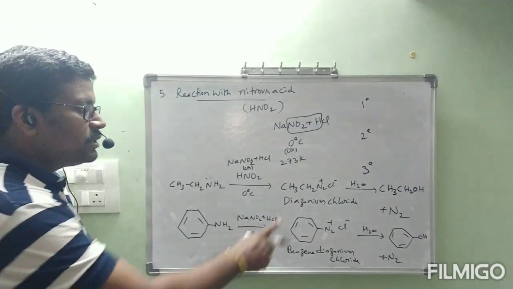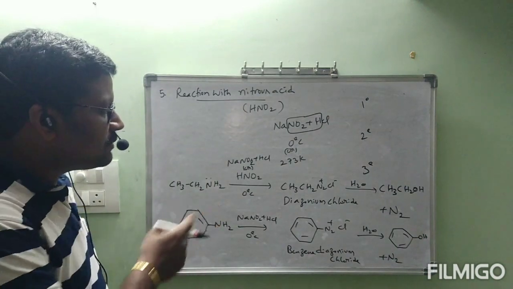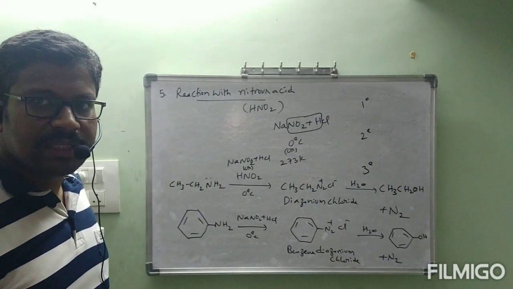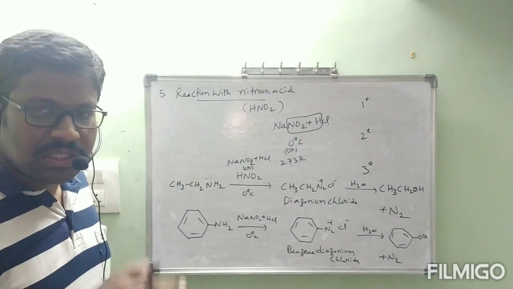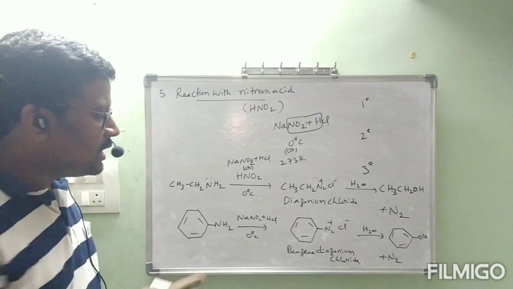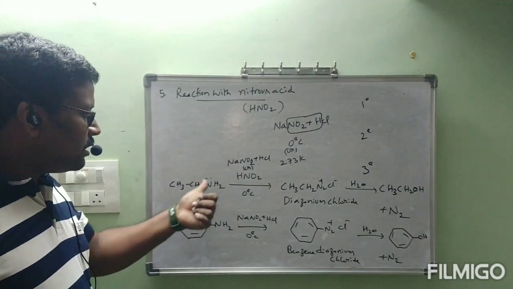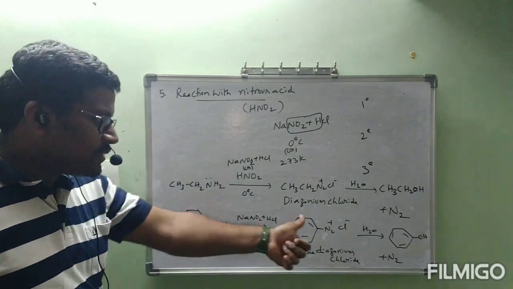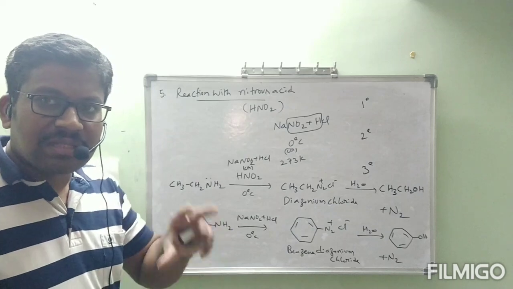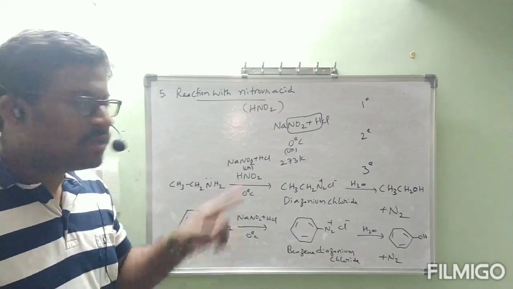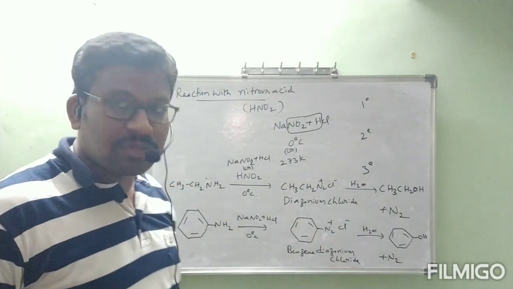The formed diazonium chloride is very less stable at room temperature. That's why this reaction must happen at lower temperature, 0 degree centigrade. Otherwise diazonium chloride will not be stable and we will not get the product also. Now normal primary amines will respond in this way. Secondary and tertiary amines respond in another way. That reaction also I will send to you separately. This is about reaction with nitrous acid. I think you are clear about this one.